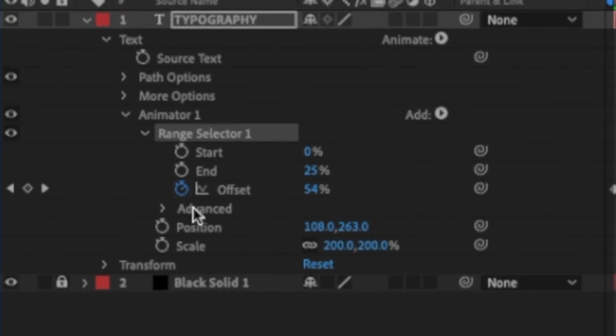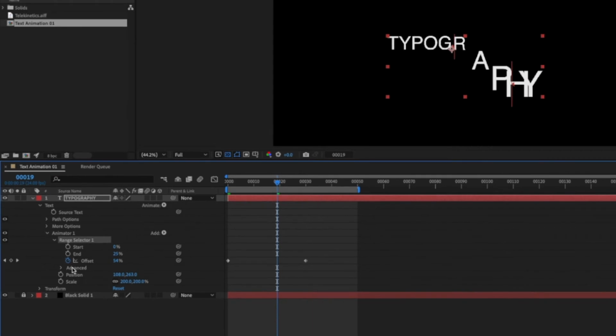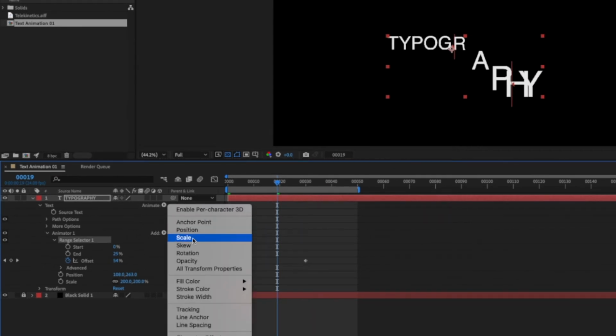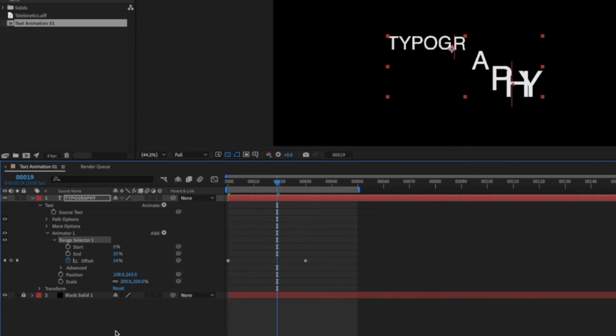If you wanted to animate that in a very different way, I would go into the Animate menu and then add a scale parameter. I'm not going to do that right now. I don't want to confuse what you're learning right now. But what I want to do is optimize, make this Animator 1 a little better.